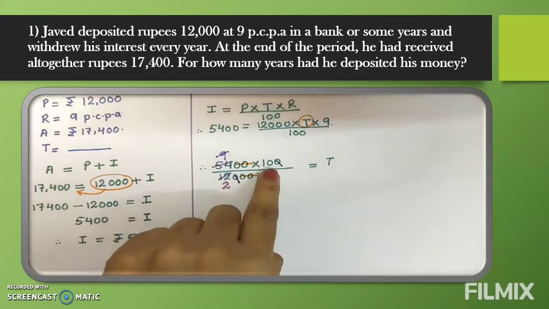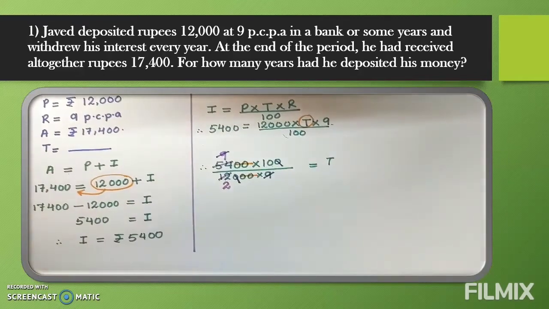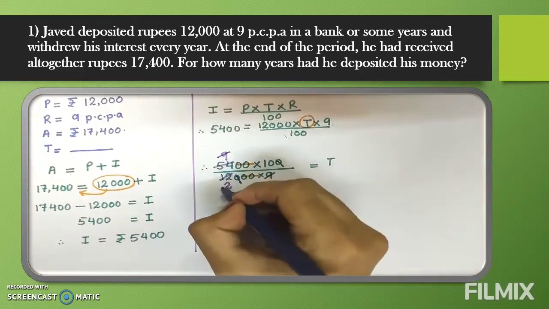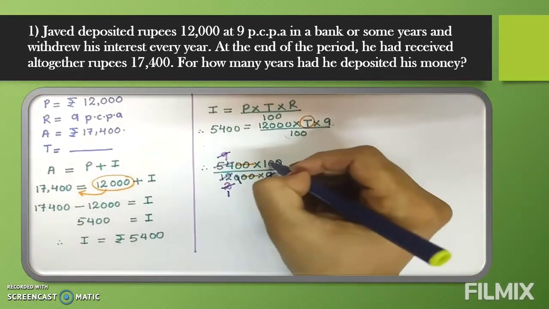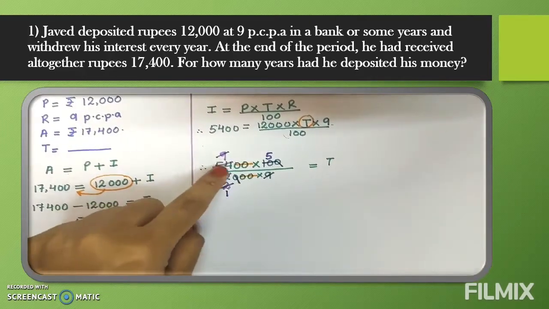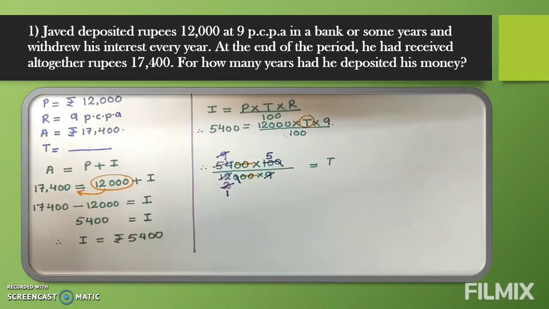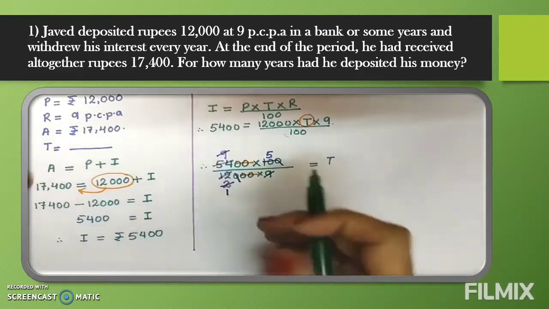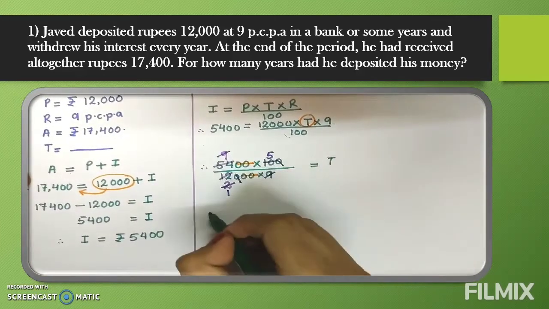See, 2 is left here, and here we have 10. So now we will cancel this. How will we cancel? Check it. 2's table when 2 is coming, 1's are. 2's table when 10 is coming, 5's are. So what we got here, nothing is left. Rest all the numbers got cancelled. Only 5 is left.